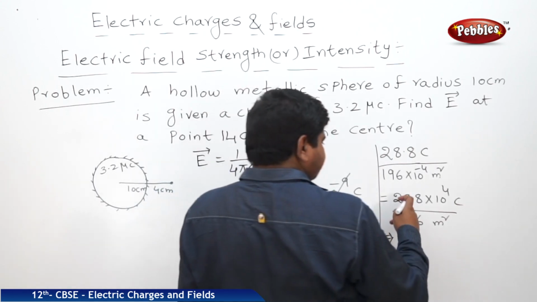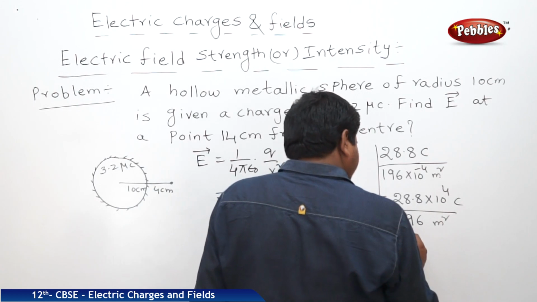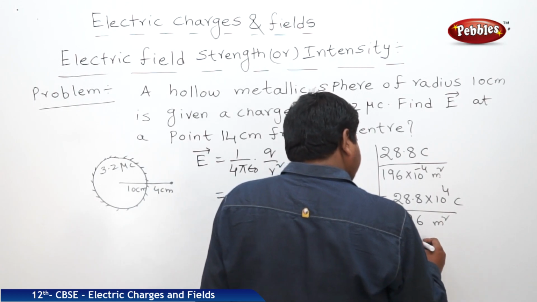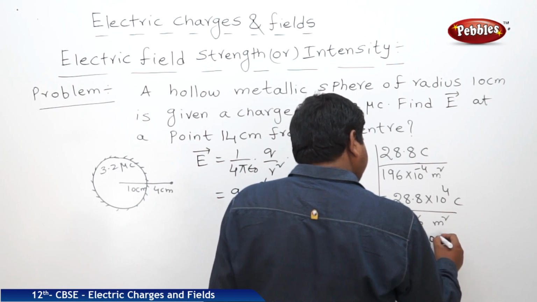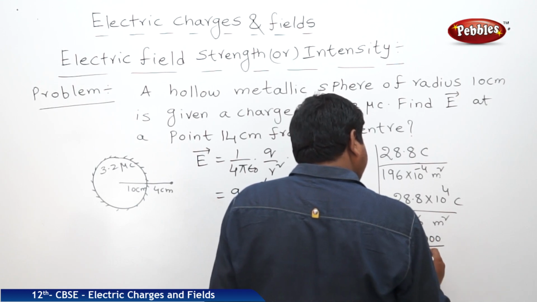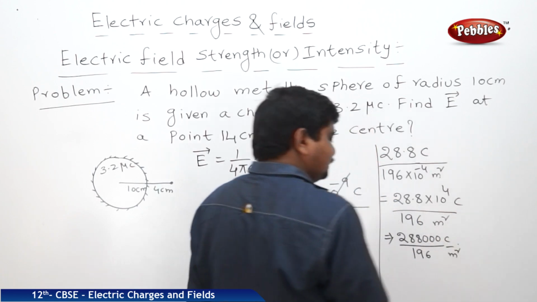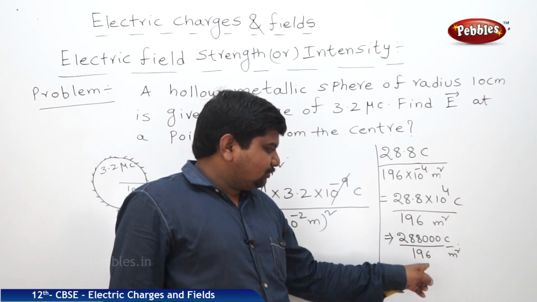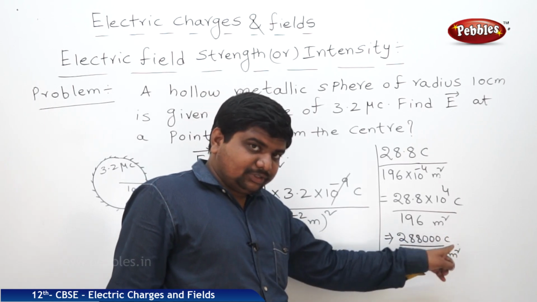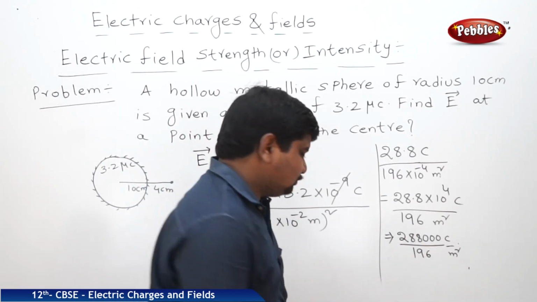Now please listen. 28.8 into 10 to the power of 4 by 196 per meter square. That is 288,000 by 196 coulomb per meter square. After solving this division, we will get